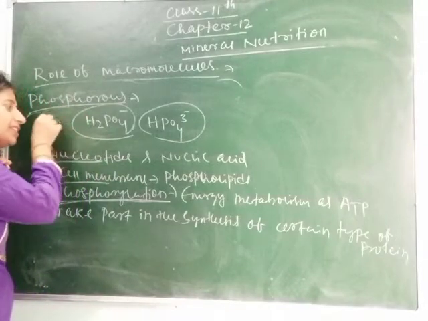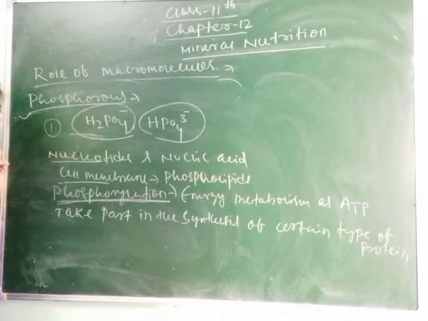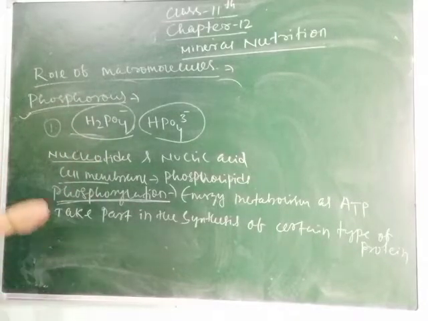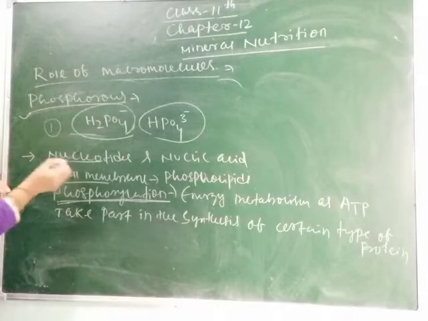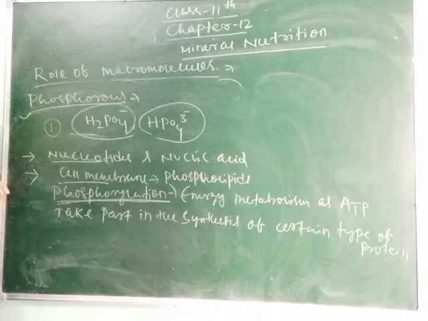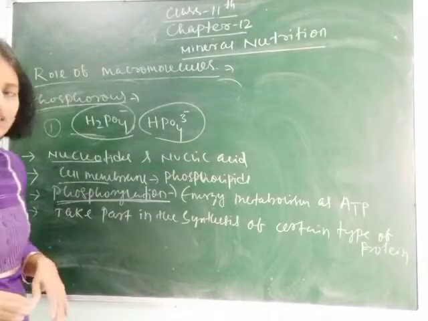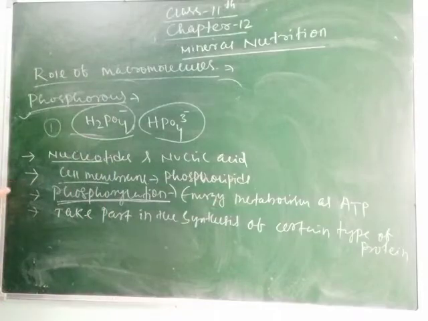First point, you can make this first point, that it is taken in the form of H2PO4 minus or HPO4 2 minus. Then its functions: components of nucleic acids, nucleotides and nucleic acid. Forms cell membrane in the form of phospholipids. It helps in the process of phosphorylation, and it also takes part in synthesis of certain types of proteins. So this is about your phosphorus.